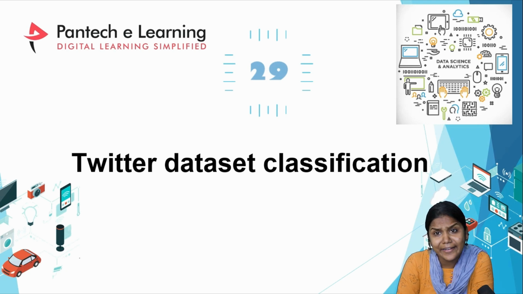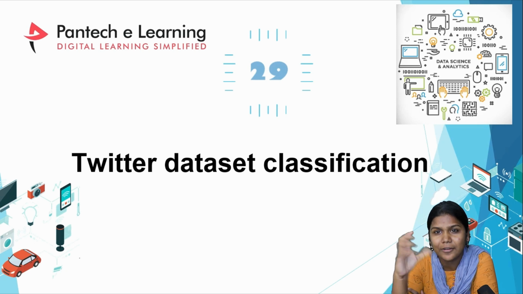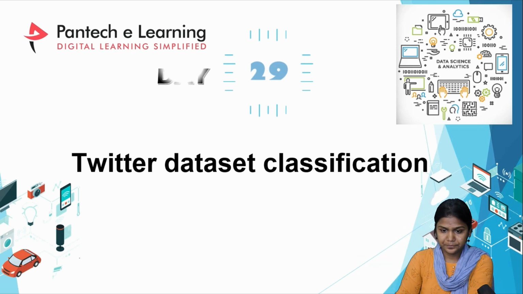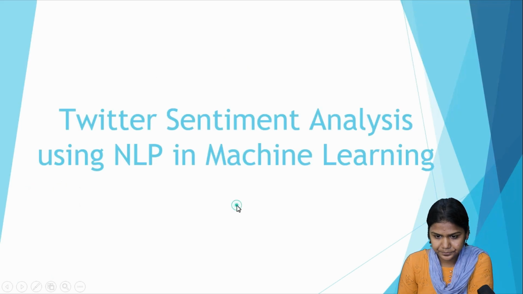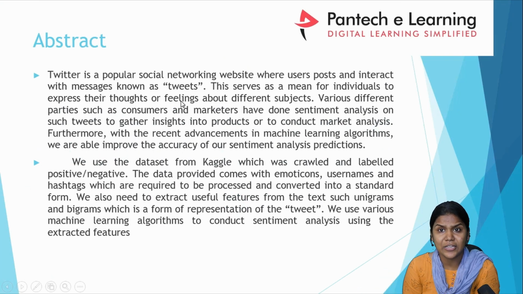So Twitter dataset classification, it means what? We are going to work with Twitter data, tweets. What do our tweets consist of? Some sentences or reviews, right? So based on that we are going to work now. We have to classify positive tweets and negative tweets here. I'll read out the abstract so we all know what the problem statement is.